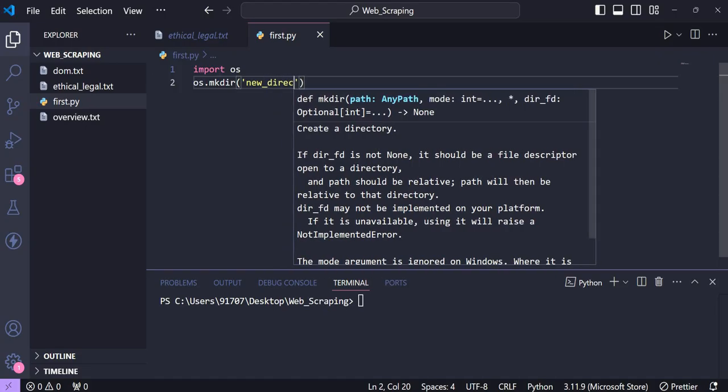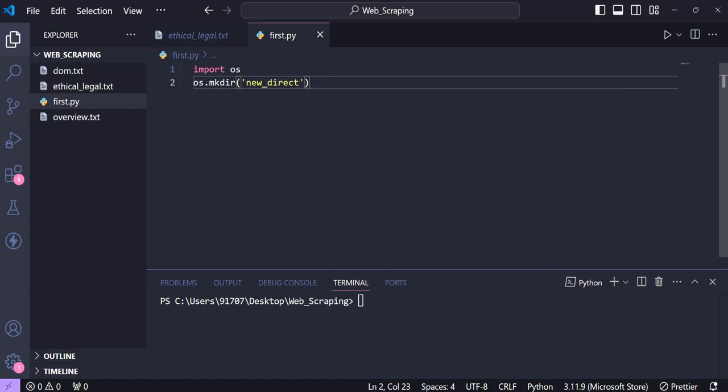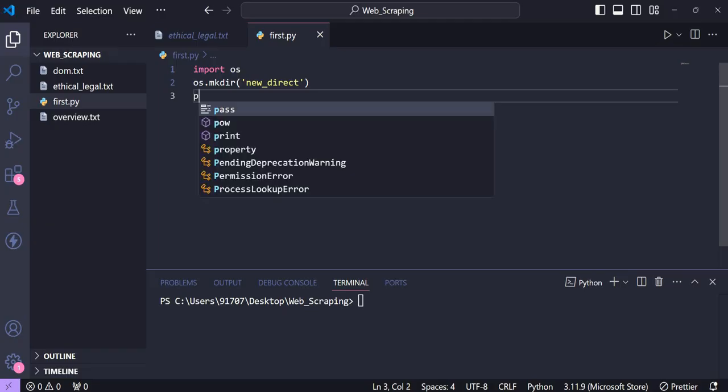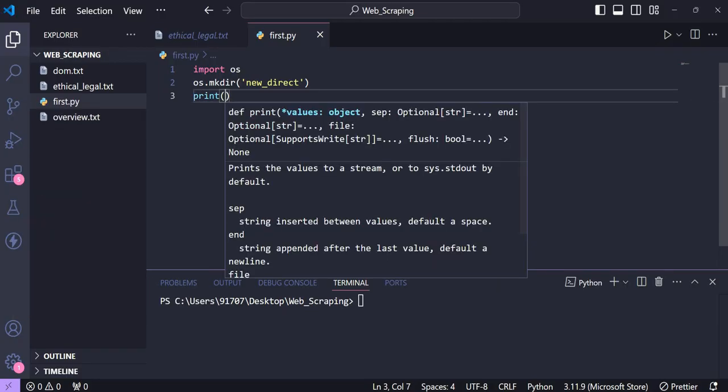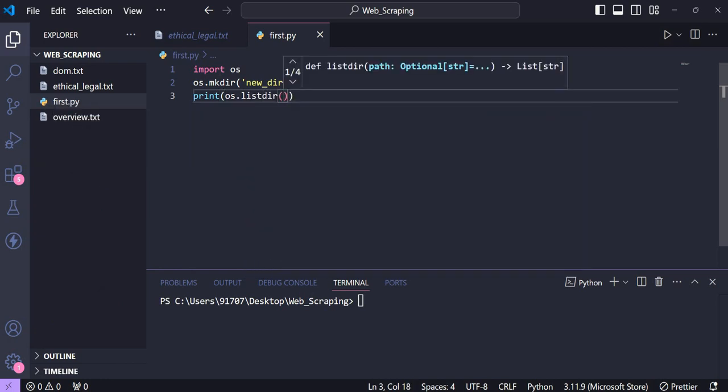So suppose I have to create a directory, I'll just use the make directory function from the OS module, and then I'll write the name of the directory, and the directory will be created. And suppose I have to print all the files or the folders present in my particular directory, for that there is one list directory function, listdir, and you have to just give dot. So this dot represents that in this particular directory only.